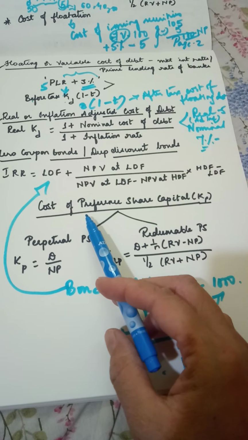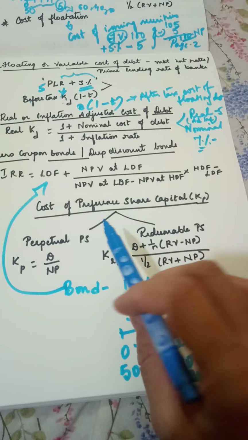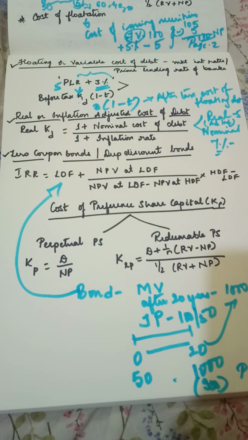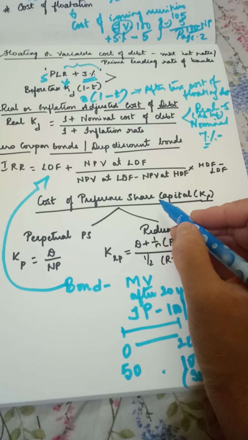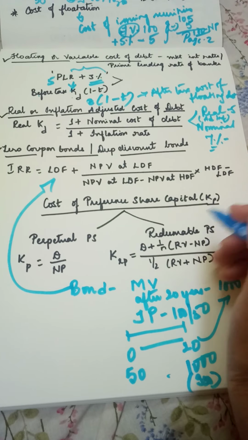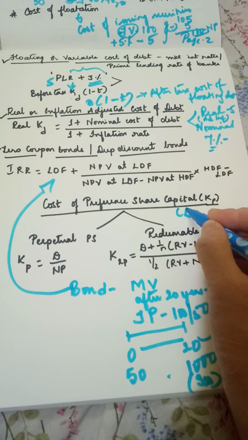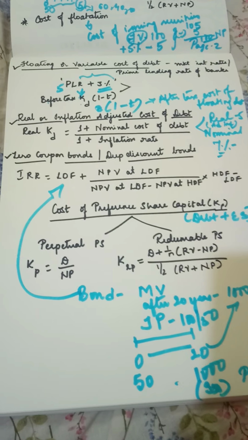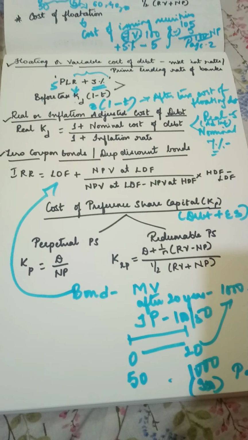Then you have preference share capital, calculating the cost of that. What is preference share capital? It is also called a hybrid security. As you know, it has the feature of debt as well as the feature of equity. What is the feature of debt it has? It carries a fixed rate of return. What is the feature of share?